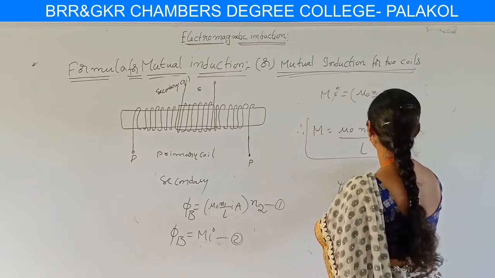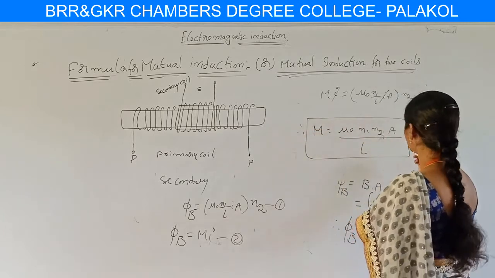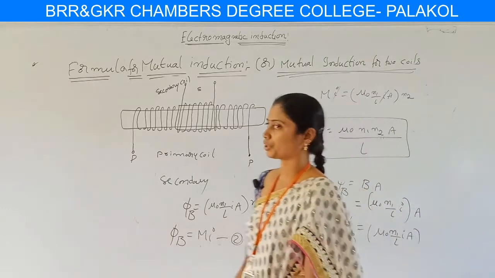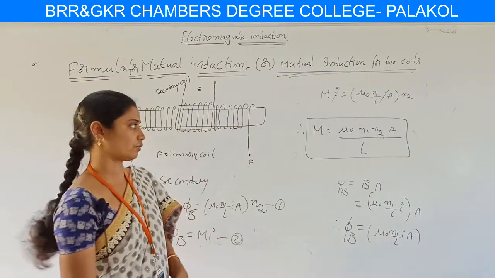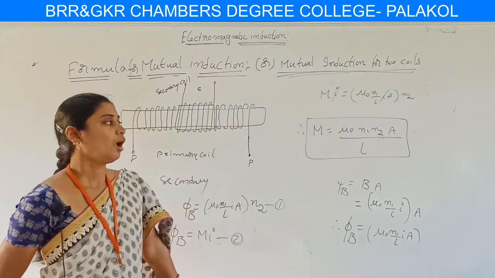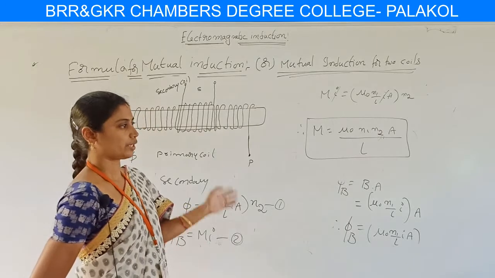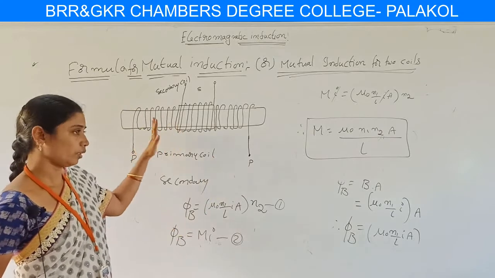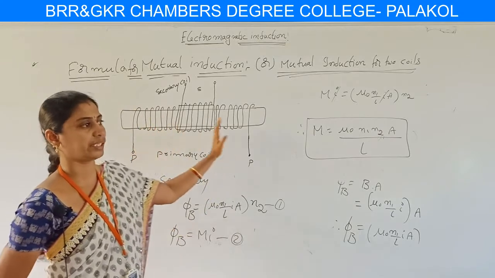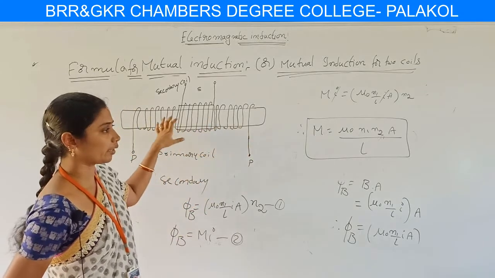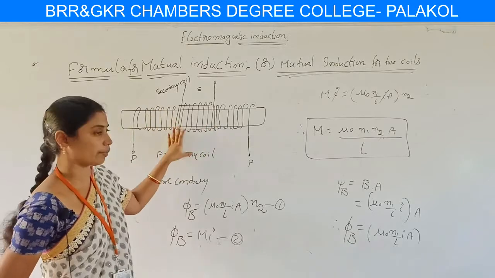This is the formula for mutual induction for two coils, which is M equal to mu naught N1 N2 A by L. Here we considered first the primary coil, which is wound on the solenoid, and the secondary coil, which is closely wound on the primary coil itself.